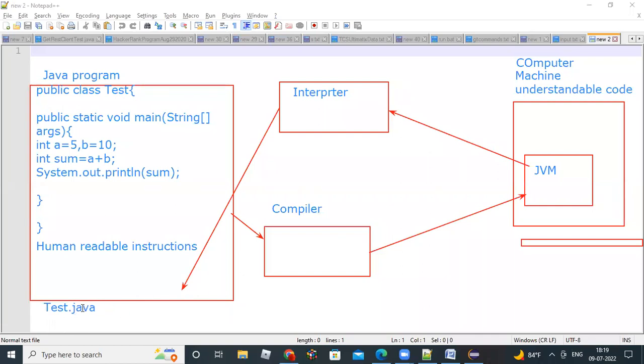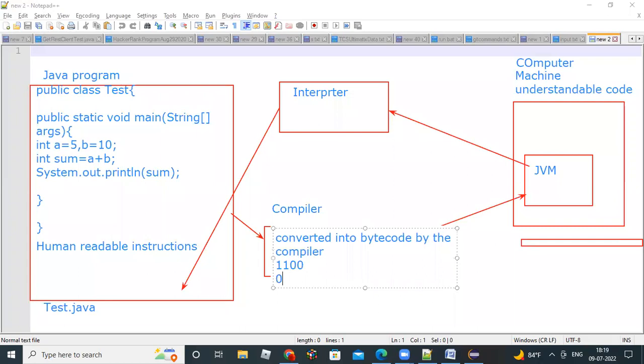Now this plain English code will be converted into bytecode format by the compiler. So what is the bytecode? Something like 1000010 and 1011. This is all bytecode.